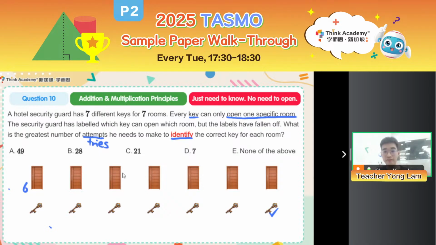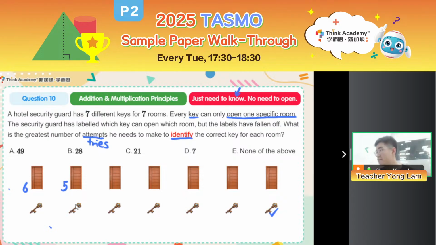But I don't need to open it, right? I only need to identify. I only need to know. I only need to do the matching. So 5 tries are enough to know which key corresponds to the door. I don't need to open it.